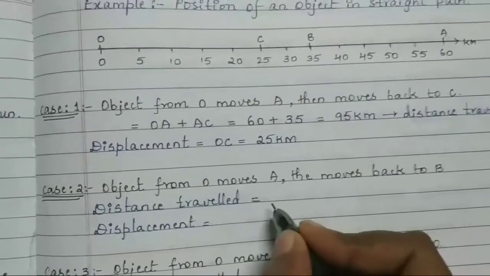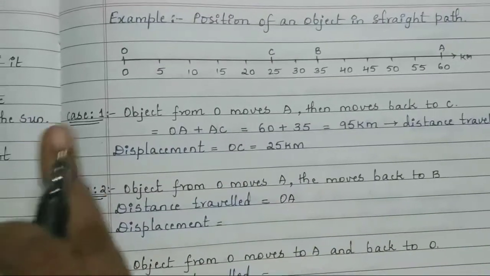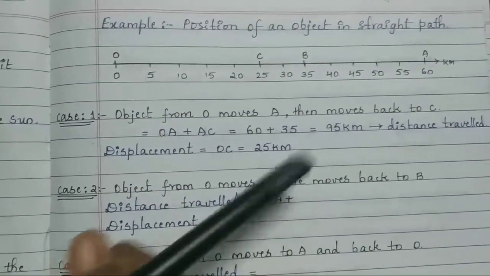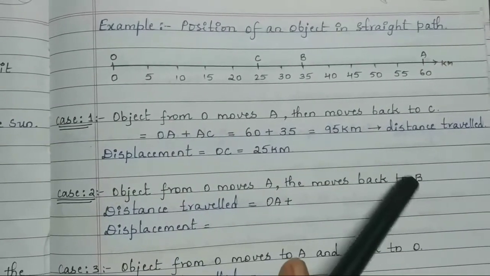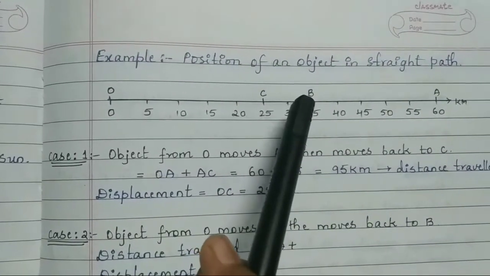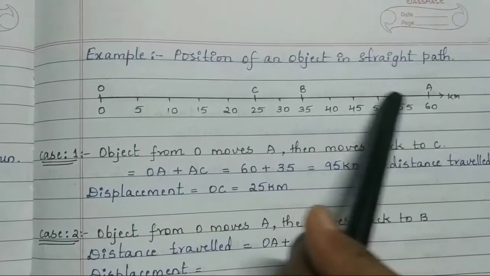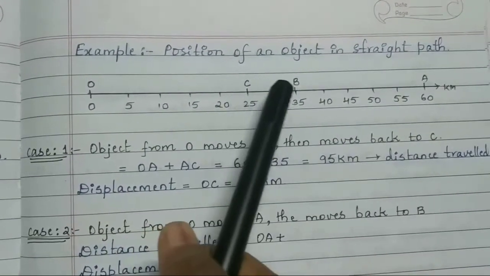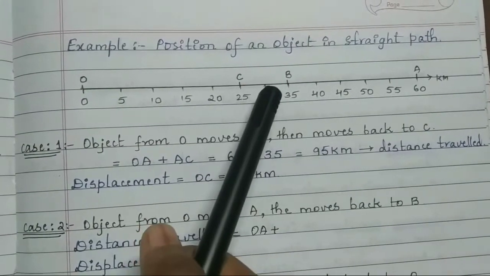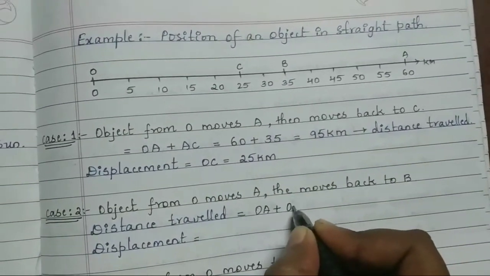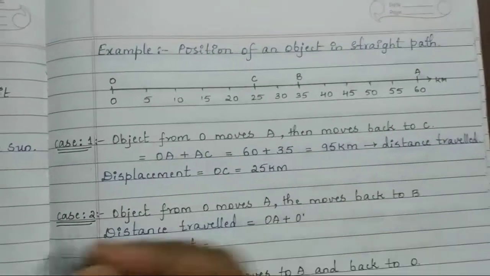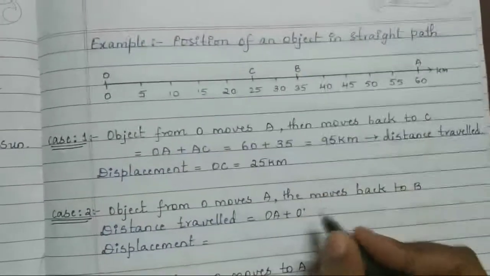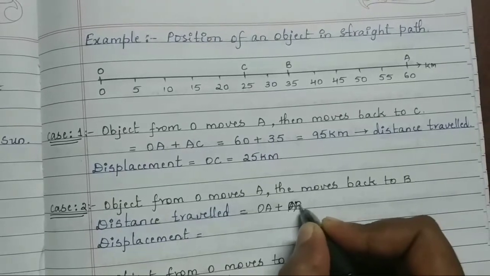Distance traveled will be OA, first he will go from O to A, plus AB, as he is coming back from A to B. Sorry, here what we have to write is the distance traveled is OA plus AB.